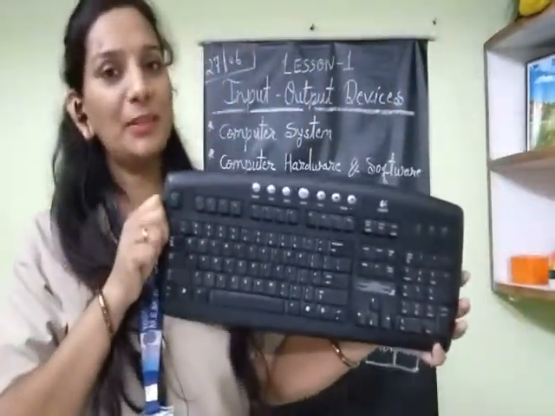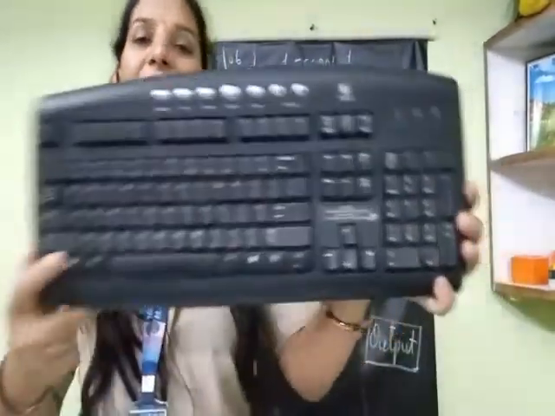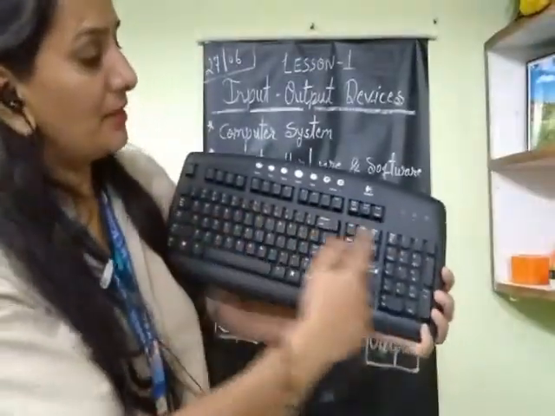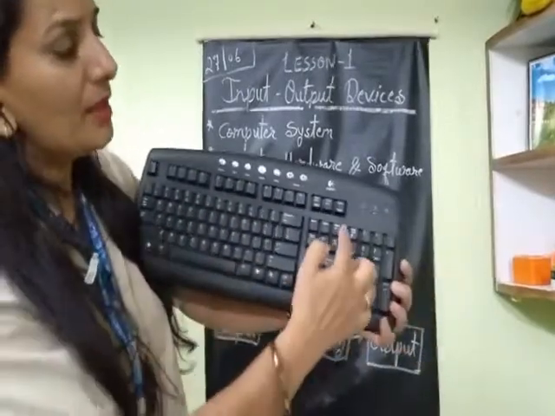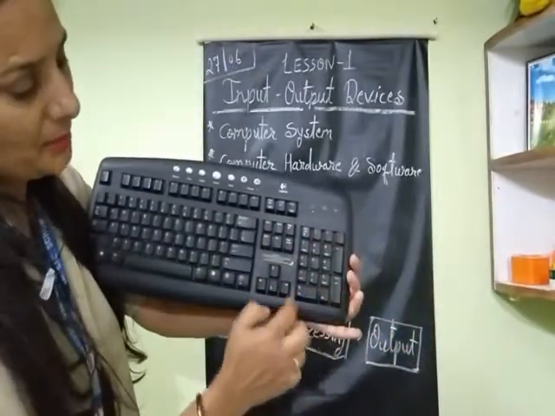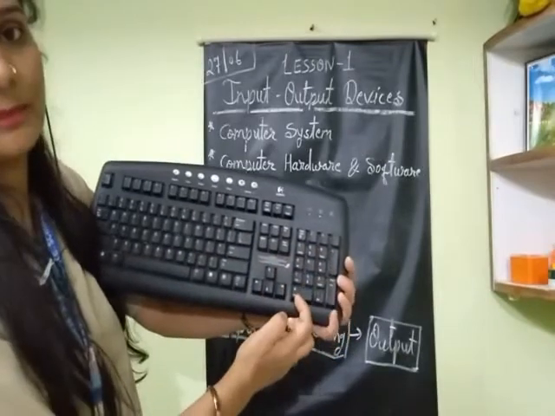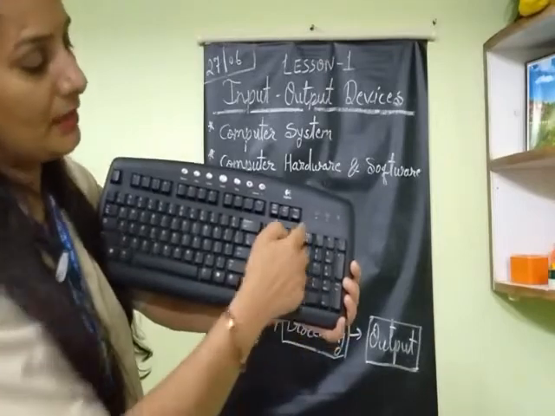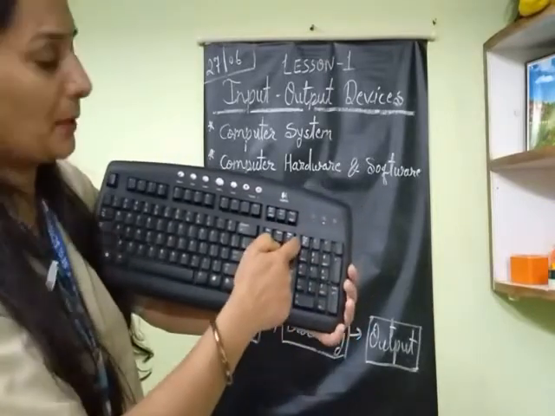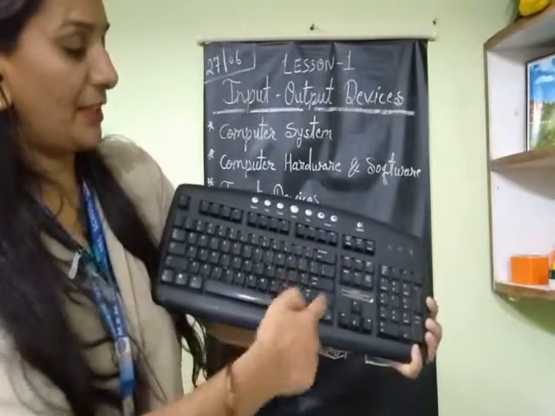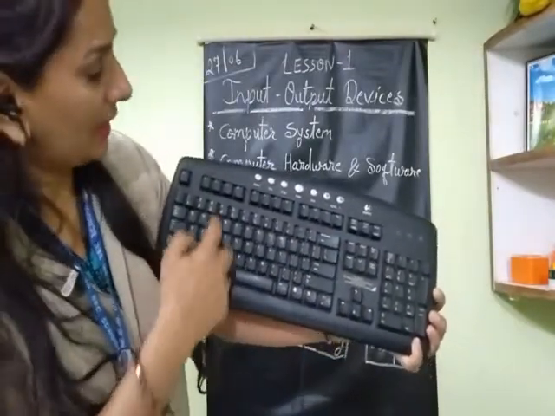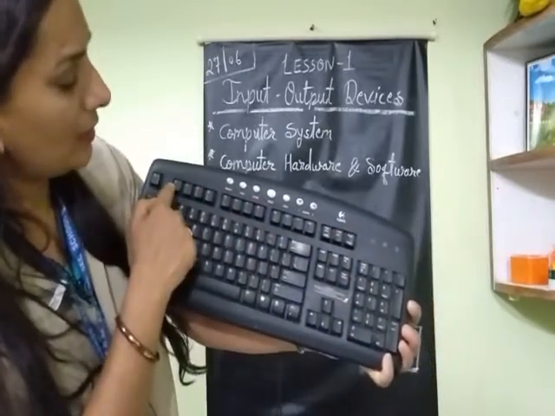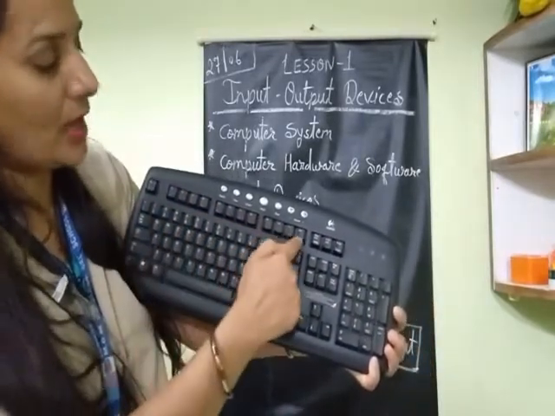This is a keyboard. Look here, everyone. This keyboard has many different keys. In this part, the number keys are available, which we call the number pad. Here all the alphabetical keys are available. And here are the function keys. The function keys are F1, F2, F3. These are all function keys.